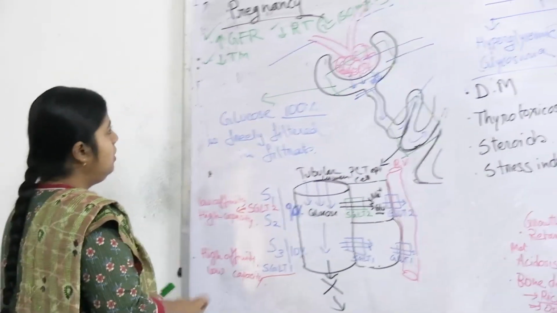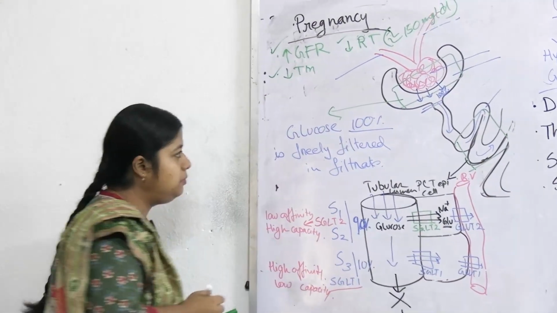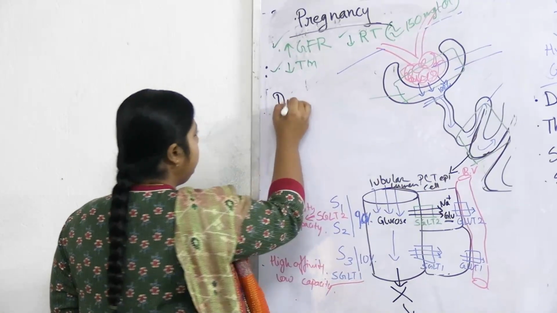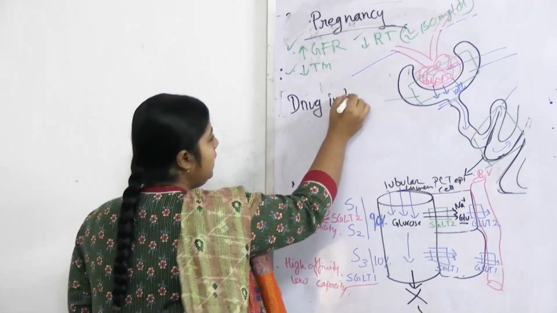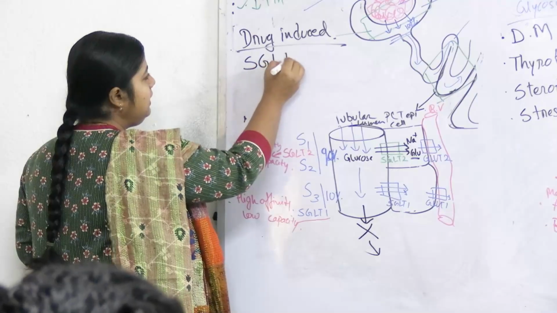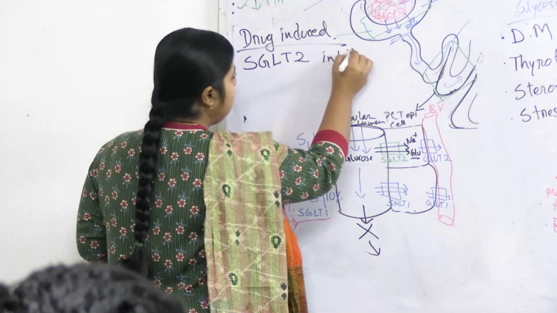Clear? Okay, other than these, there are a few other points regarding glycosuria, which can be drug induced. Drug induced means glycosuria can be produced by a drug. So what is the drug? That is SGLT2 inhibitors.